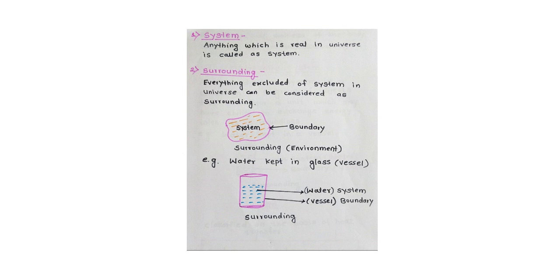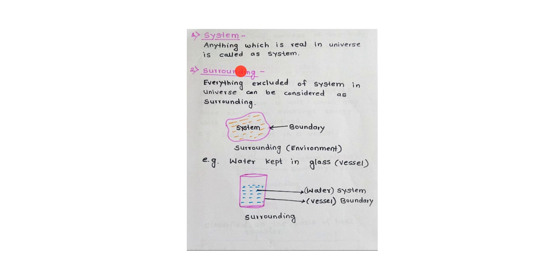So, there are some basic terms: system, surrounding. Students, listen, which I am going to teach here. These terms are very important to understand the chapter thermodynamics. So, listen carefully. Thermodynamics mainly deals with the different forms of energy and their interconversion. And there are some basic terms that are used in thermodynamics.